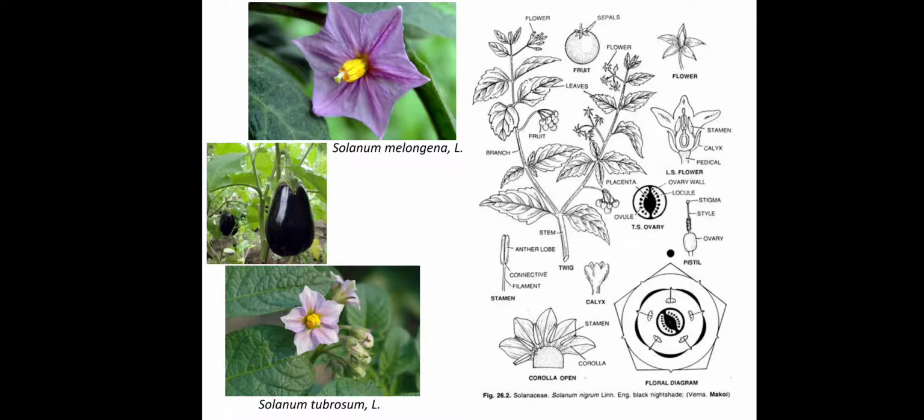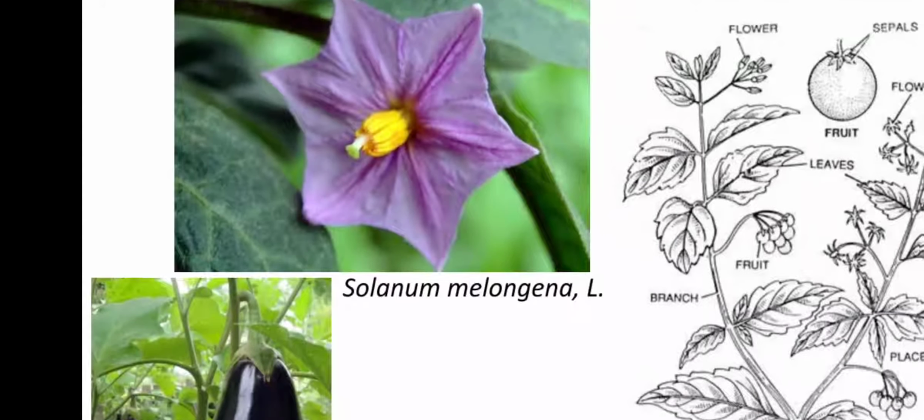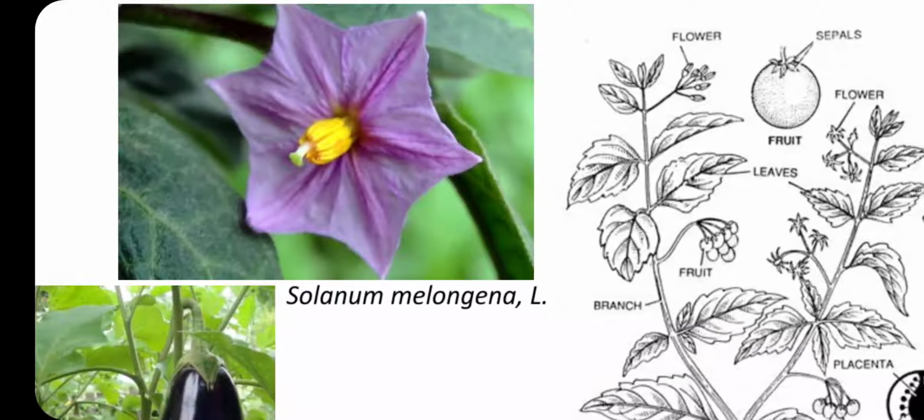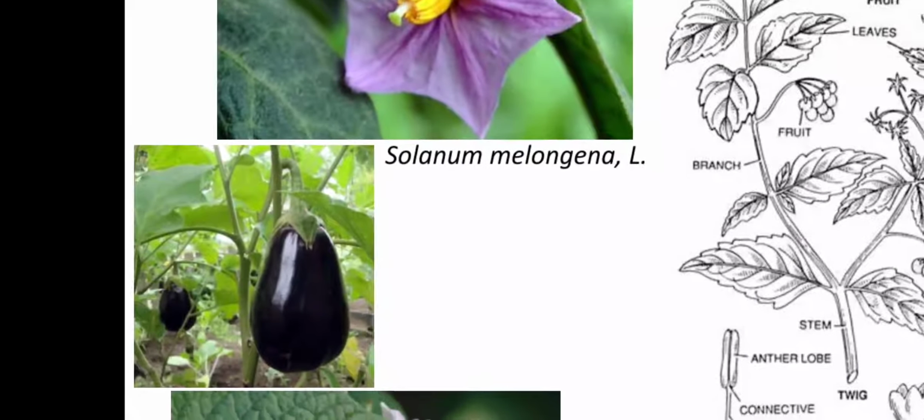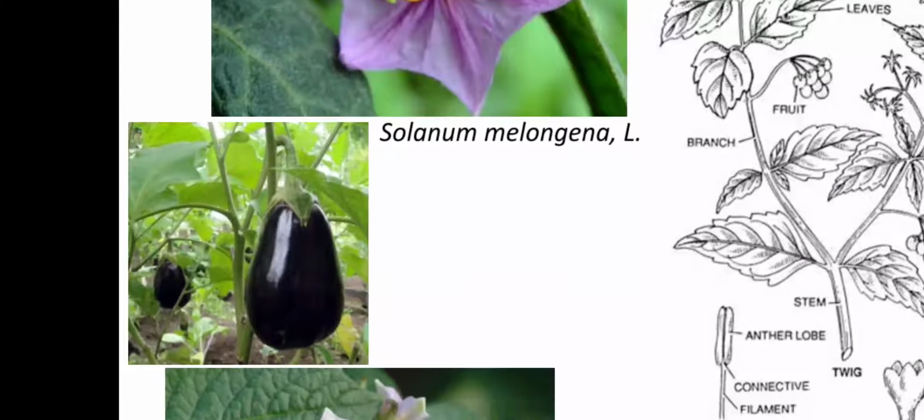This is the picture of the first flower, that is Solanum melongena. We commonly call it brinjal. Here we can see that all petals are united. We can also see the anthers, which are diathecous, and the green colored stigma. So this is the flower of Solanum melongena, and the fruit of Solanum melongena.